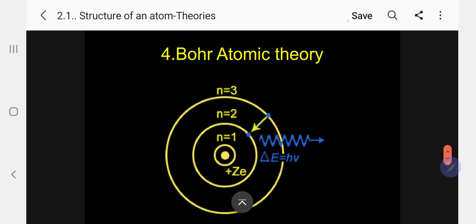Now just see, this is the Bohr atomic theory. I have already informed you. The center is the nucleus. The first one, level 1, level 2, level 3. This is according to Bohr atomic theory. Kindly follow.